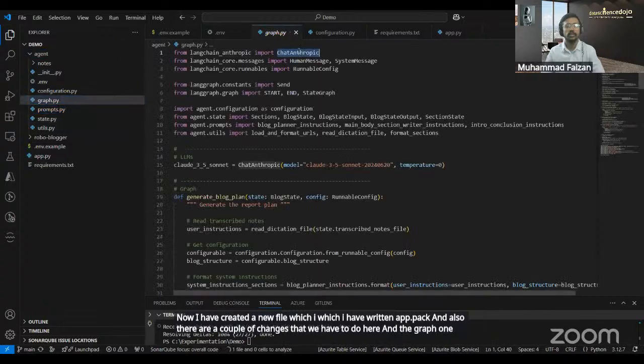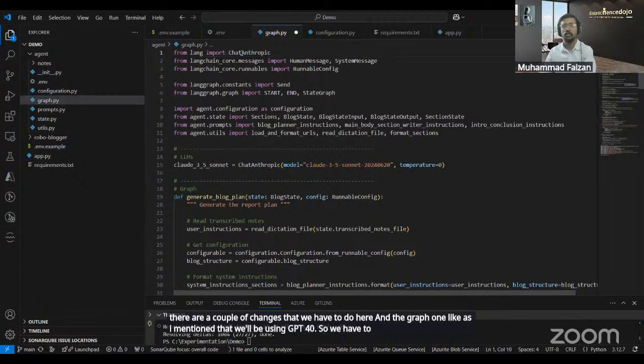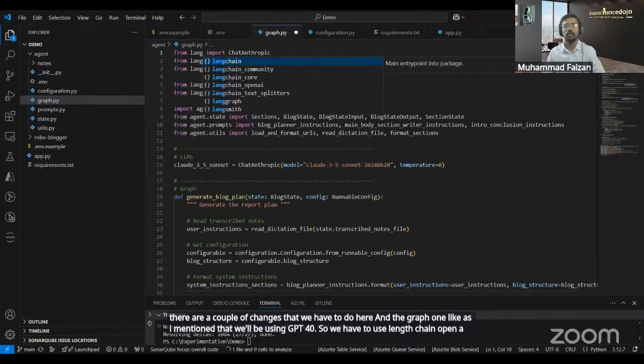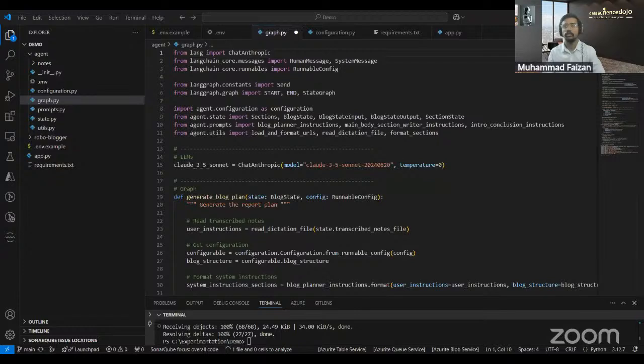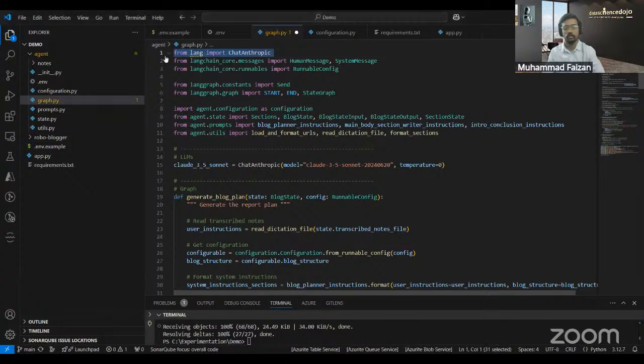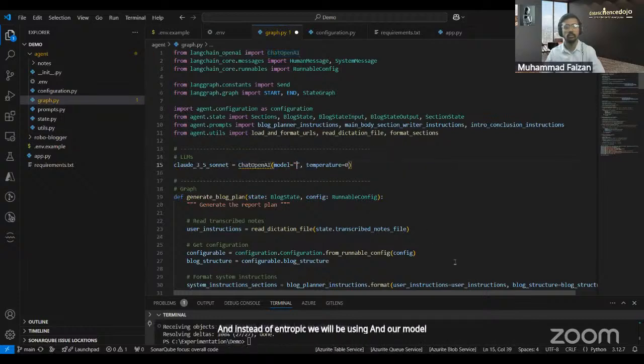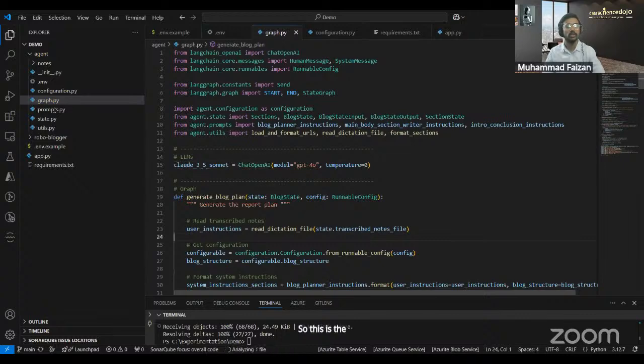As I mentioned, we'll be using GPT-4o, so we have to use LangChain OpenAI, and instead of Anthropic, we will be using ChatOpenAI. Our model will be GPT-4o. So this is the change we needed to make in this file.